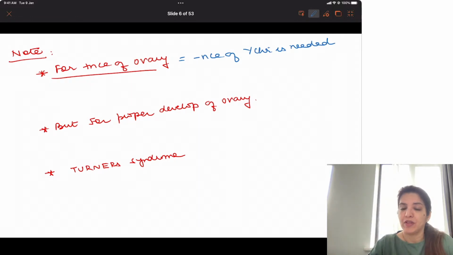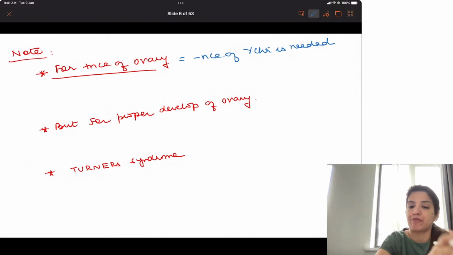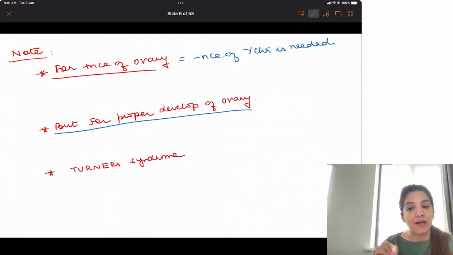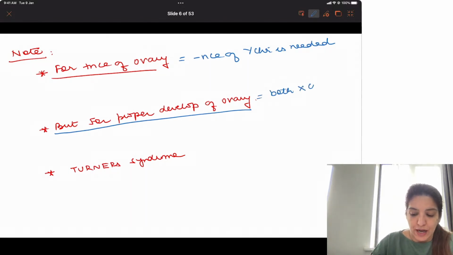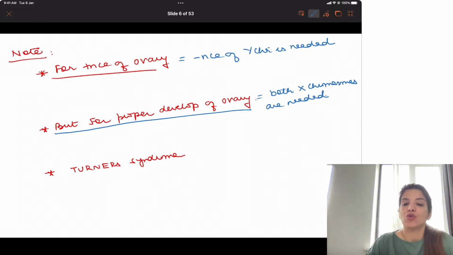But then remember, for presence of ovaries, we need absence of Y chromosome, but for proper development of ovaries, both X chromosomes are needed. Both X chromosomes are needed, right?